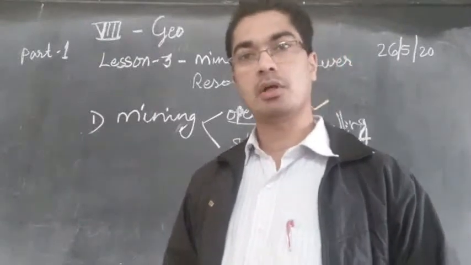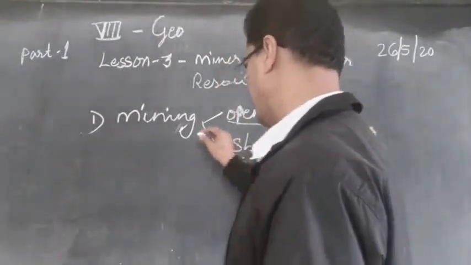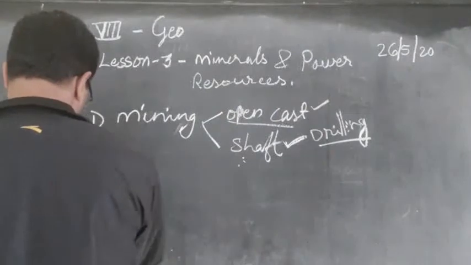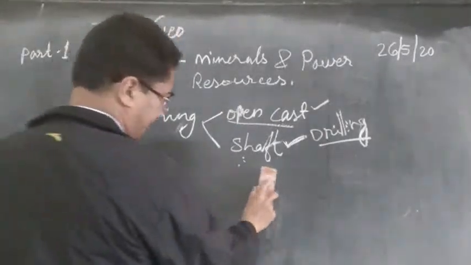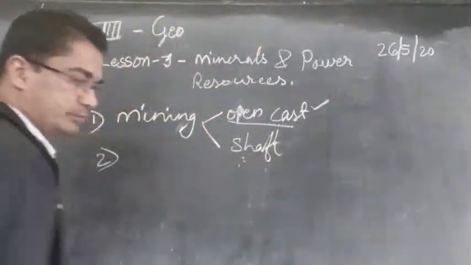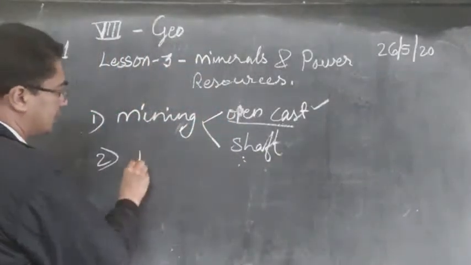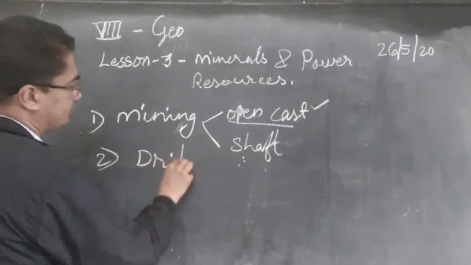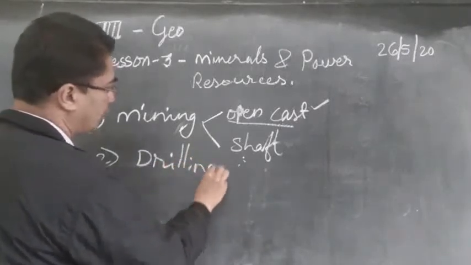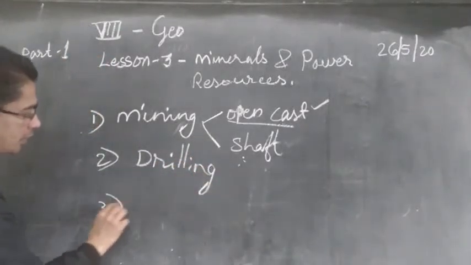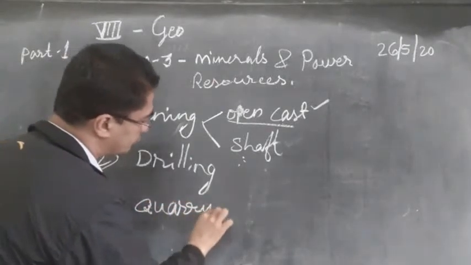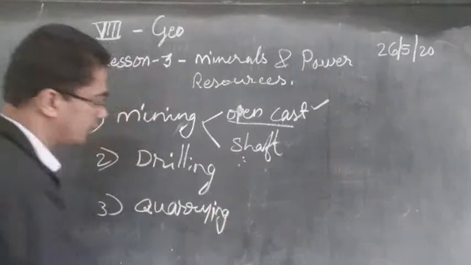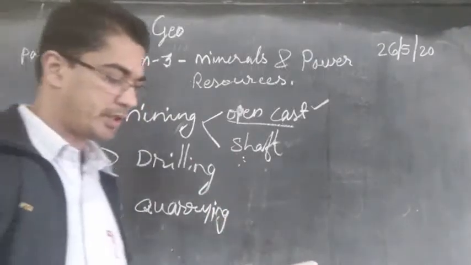That is called quarrying. So the first one is mining, the second one is drilling, and the third one is called quarrying.